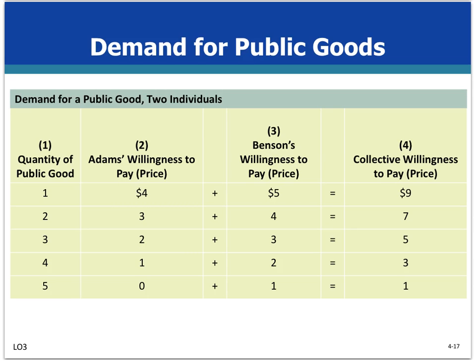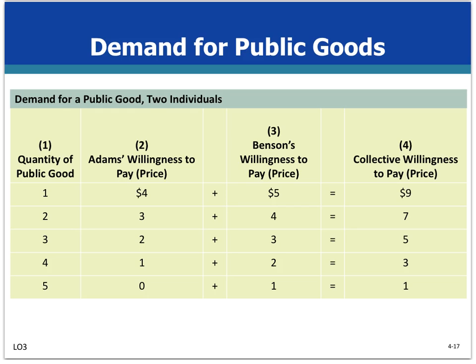So here is the demand for public goods. Demand for public goods is a little bit different than demand for private goods. It's somewhat unusual. Suppose there are two people, Adams and Benson, the only two people in the society, and their marginal willingness to pay for a public good, national defense, in this table, is shown in columns 1 and 2 and columns 1 and 3.